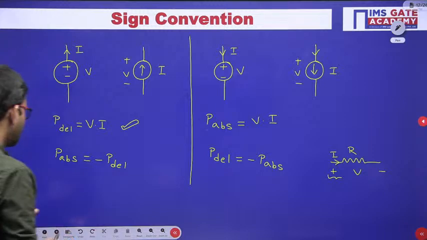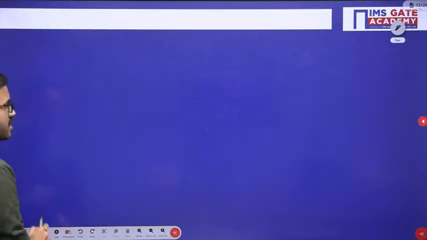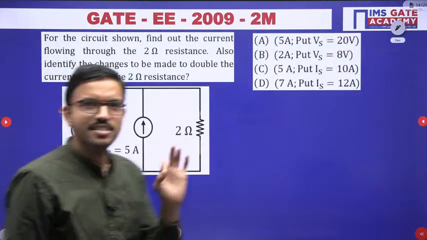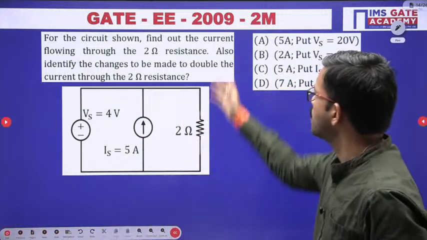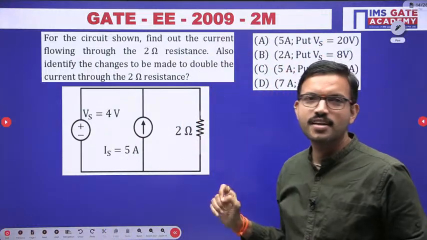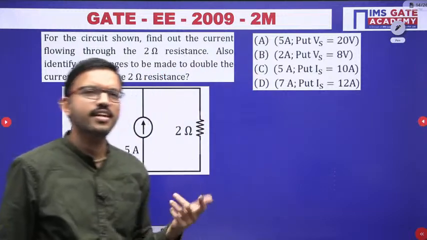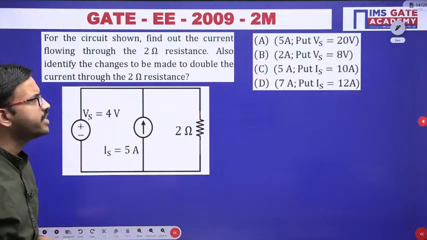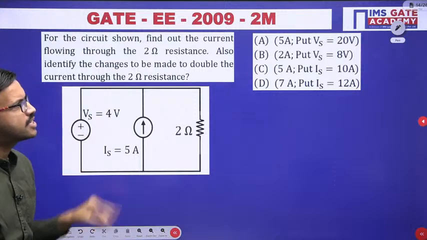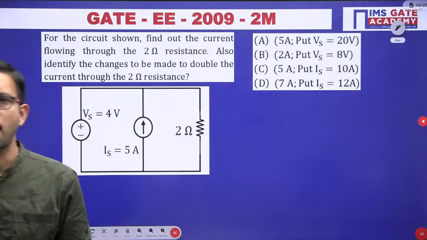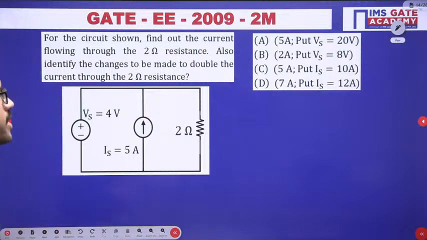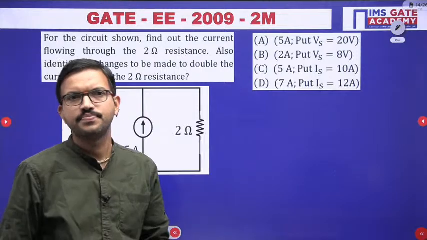But before that, I am giving one dead easy question. This question was asked in GATE EE 2009 for 2 marks. It is a dead easy question and you are getting 2 marks just like that. All of you give it a try. Just read the question and observe the circuit, and you can mention the option you feel is correct in the chat.